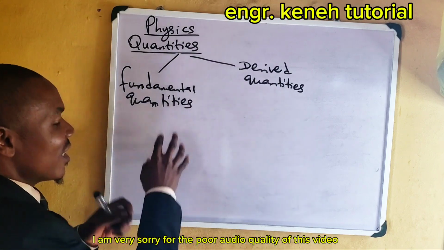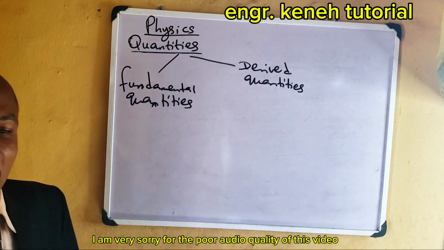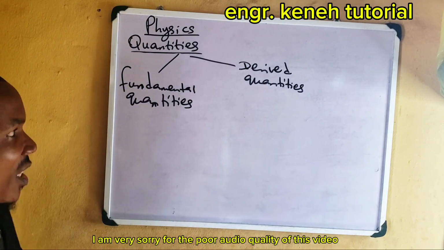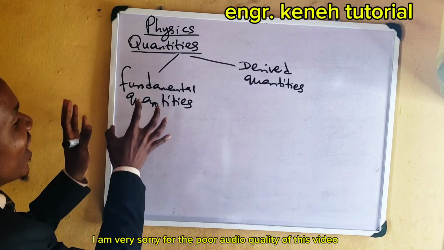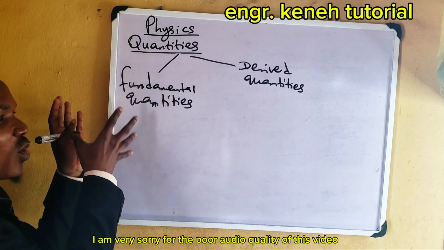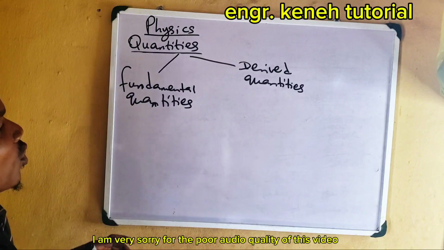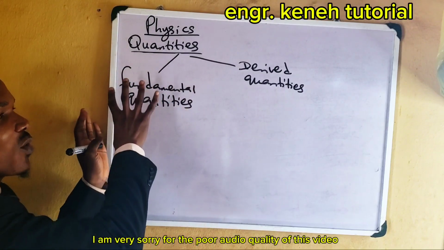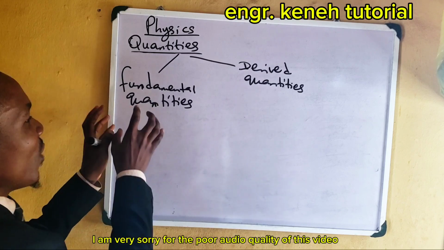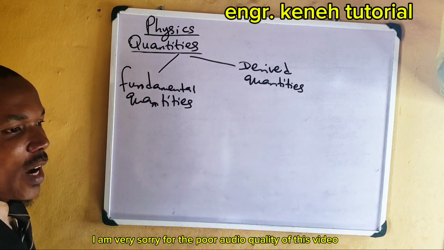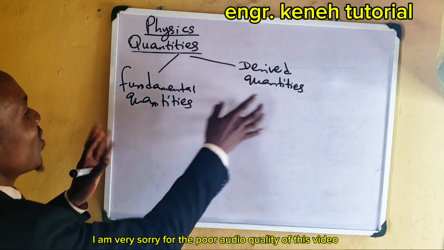Either you manipulate this, maybe you multiply or you divide, or you find raised to the power 2 or raised to the power 3, or you square, all those things. You manipulate these quantities for you to get this. But these ones, they are on their own. They are the originator. But these ones, they are not on their own. They are dependent on this. You get this by manipulating what you have here in order to obtain this. Either you multiply 2 or more fundamental quantities to get this, or you divide, or you raise to the power 2, or you find the root, whatever. Manipulate this to get this.